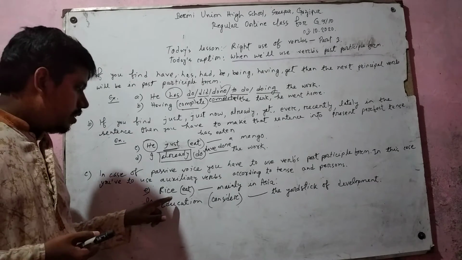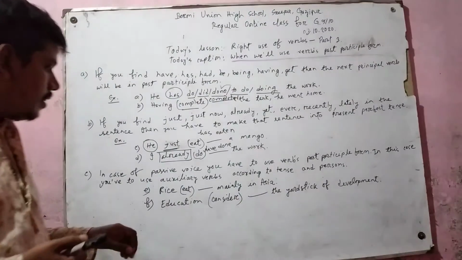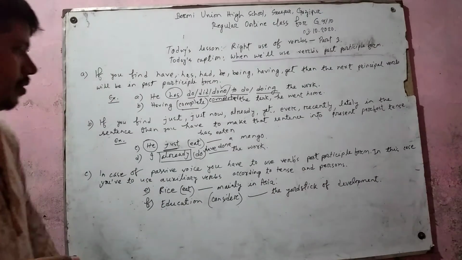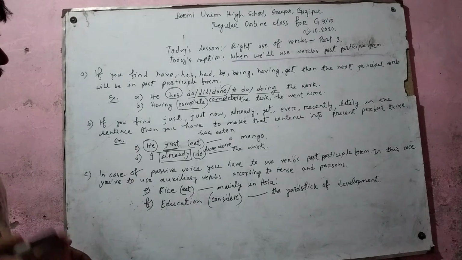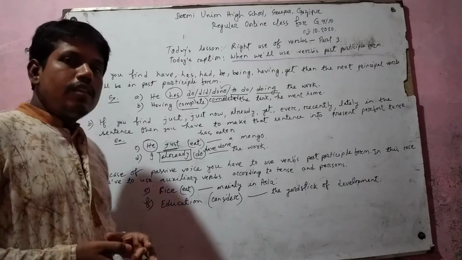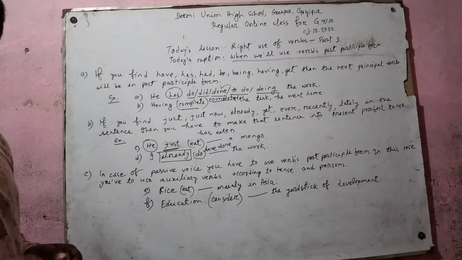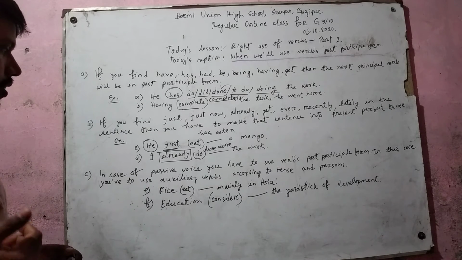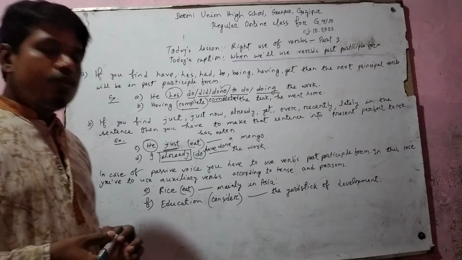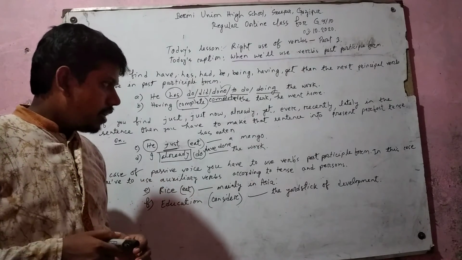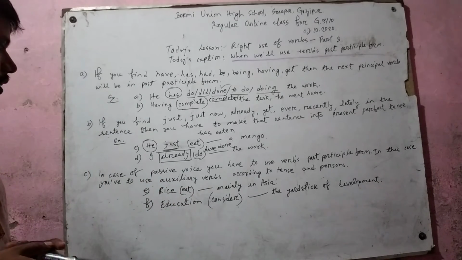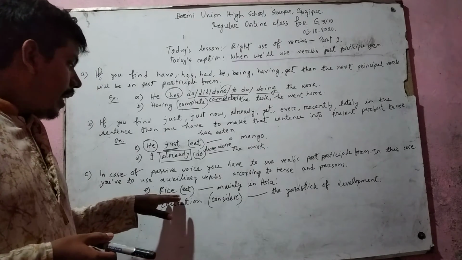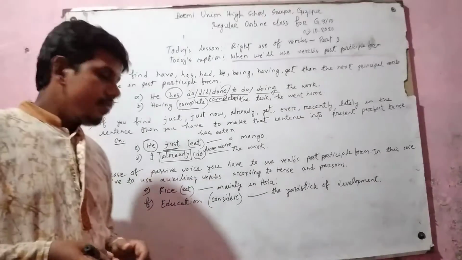Suppose rice. Rice is the inactive subject here, and education. Education is also inactive subject here. And what is the first and foremost condition of passive voice? We know that without auxiliary verb and without the verb's past participle form, we cannot turn it into passive mode. So we have to use auxiliary verbs at first according to tense and persons, and then you have to use verbs past participle form.